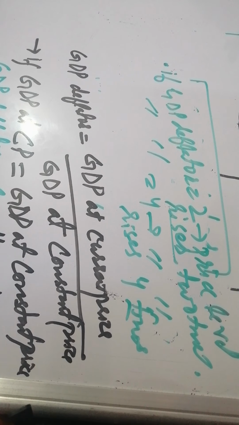If the values of GDP at current price and constant price are equal, we say there is no change in the price of goods and services. So if the GDP deflator value comes out to be 2, 4, 6, we can say that the price level rises by 2-fold, 4-fold and 6-fold. So GDP deflator is the better measure of inflation in the economy. Now these were the three measures of inflation. Now how can we check the inflation in the economy?